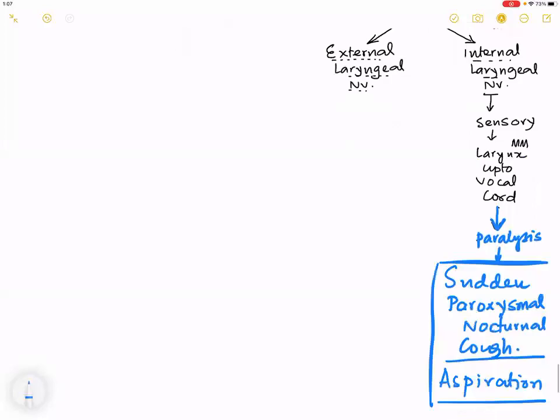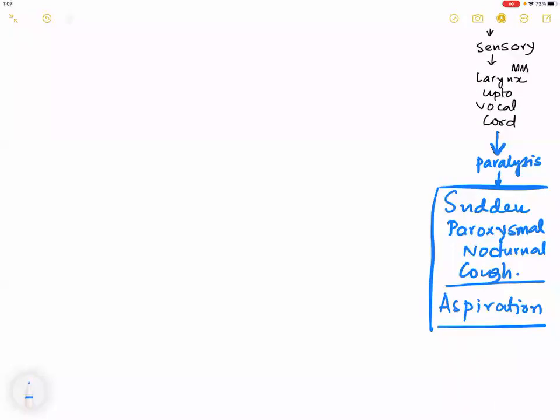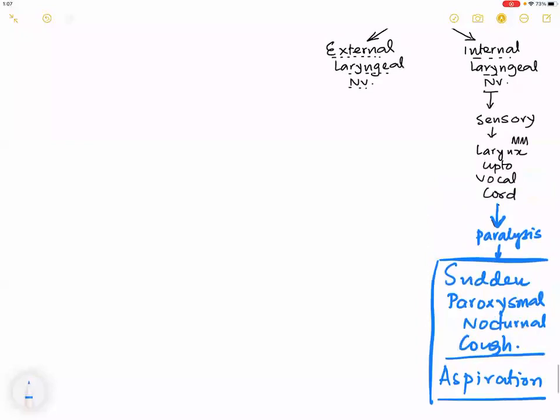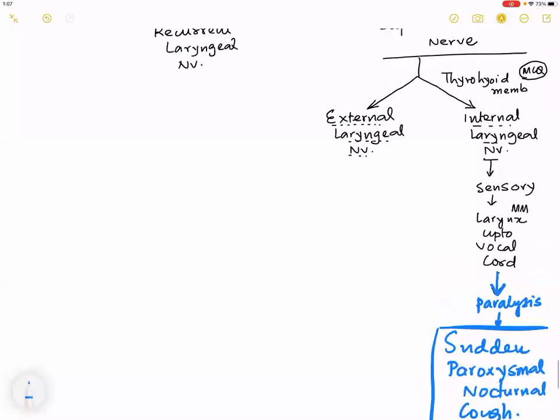Have you taken down up to this point? Hello? Yes, sir. Yes, sir. Right? Yes, sir. Good. So please remember, write like this. This is a very good summary, in a single page you will get whatever you need. So this is in blue color, what happens when this is paralyzed.